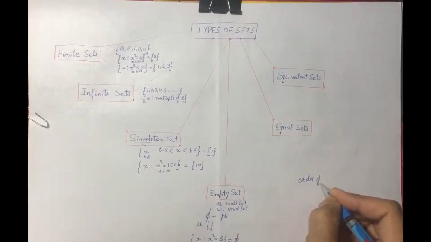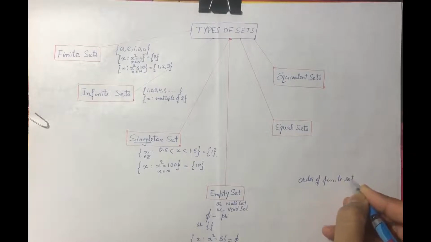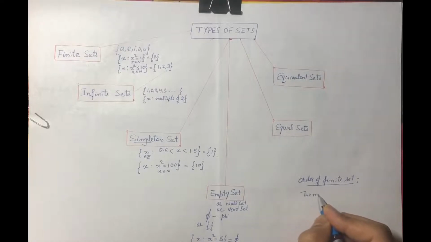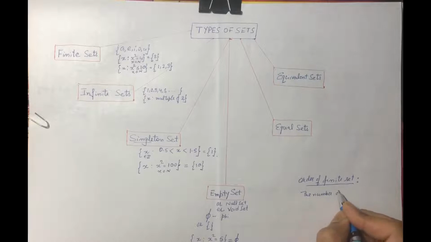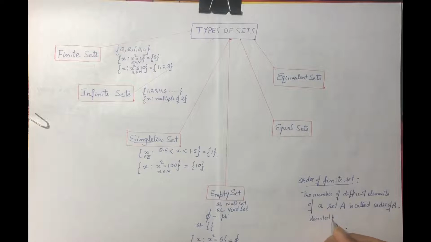Order of a finite set. What is that? The number of different elements of a set A is called the order of A and is denoted by n(A).